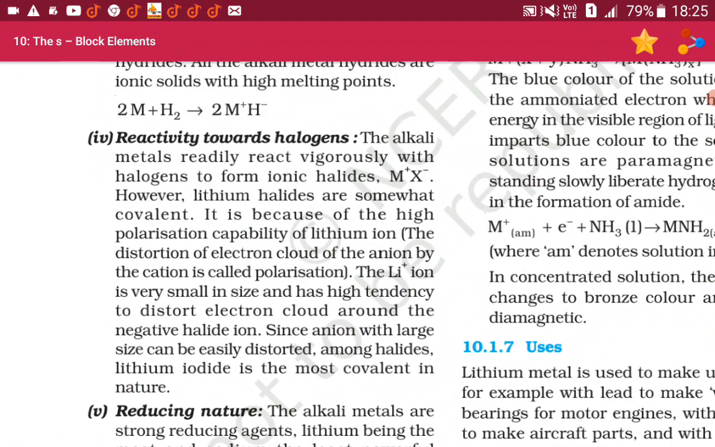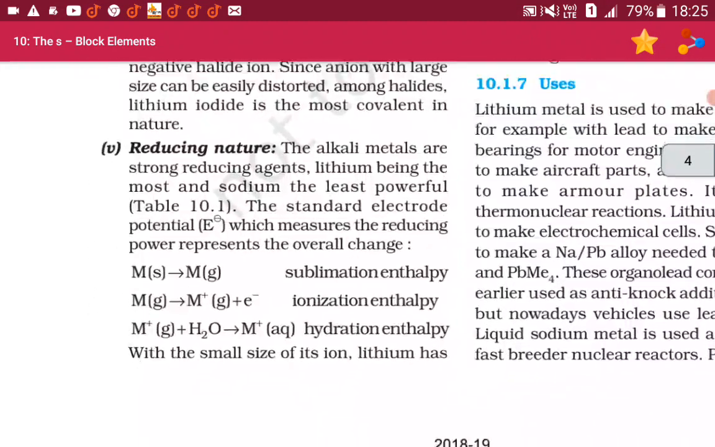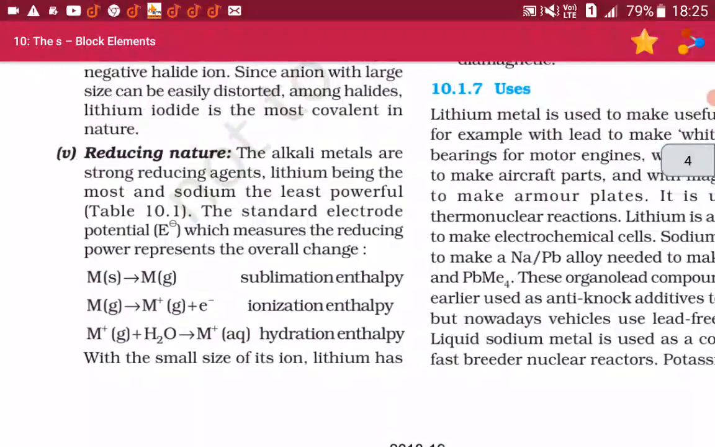The distortion of the electron cloud of the anion by the cation is called polarization. The lithium ion is very small in size and has a high tendency to distort the electron cloud around the negative halide ion. Since an anion with large size can be easily distorted among halides, lithium iodide is the most covalent in nature. Fifth is the reducing nature. The alkali metals are strong reducing agents, lithium being the most and sodium the least powerful.